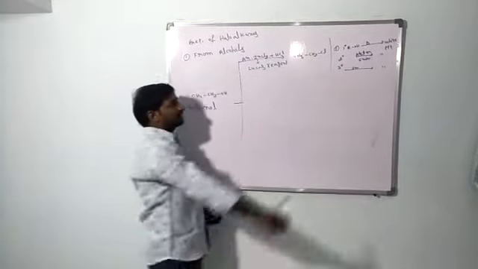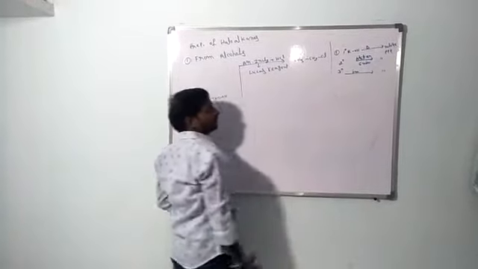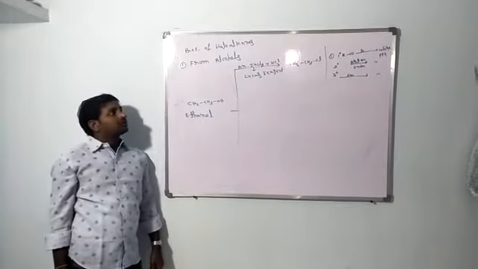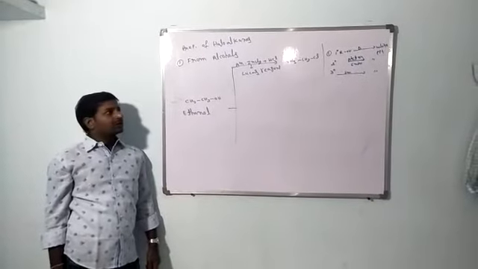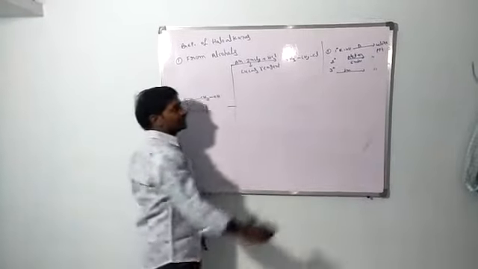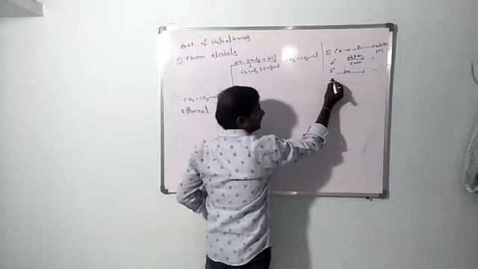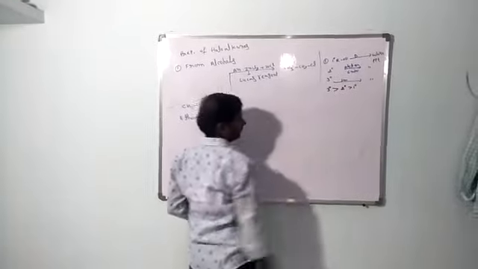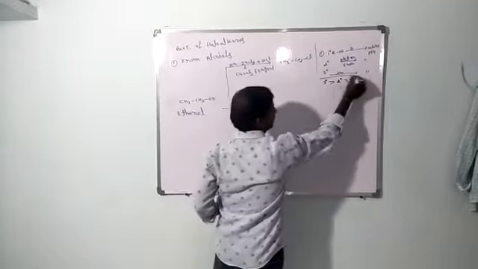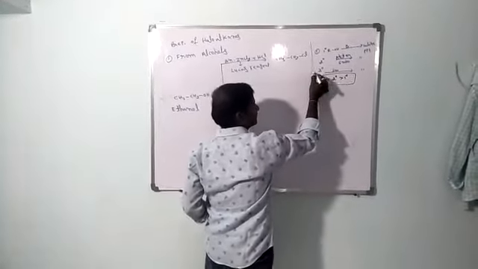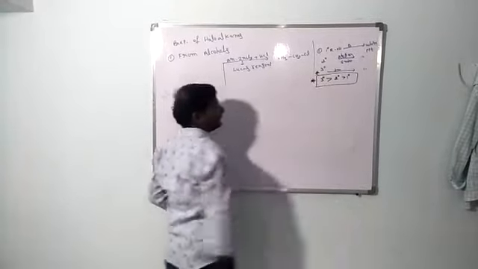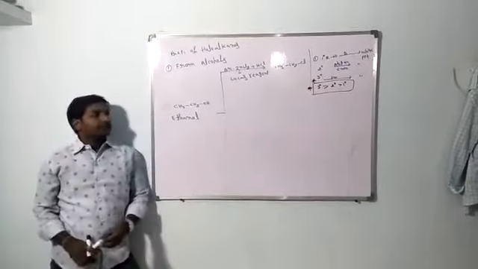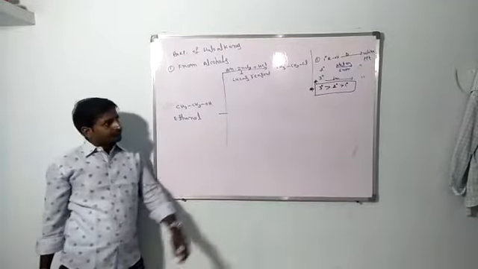So based on reactivity, we distinguish the different types of alcohols using the Lucas reagent. Tertiary alcohols are more reactive than secondary and primary alcohols. This order is very important from the CBSE point of view as well as for entrance exams, that is JEE and NEET.